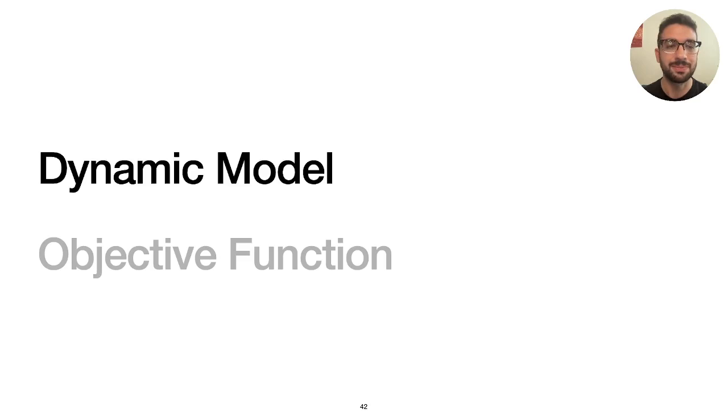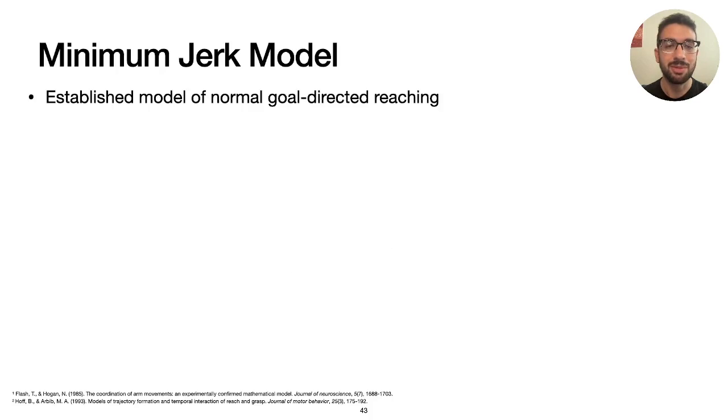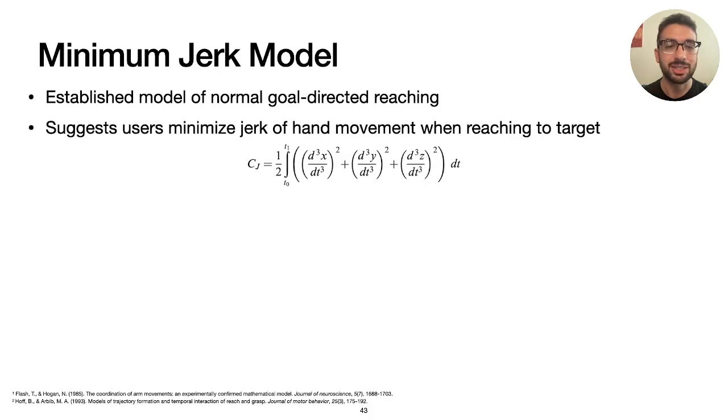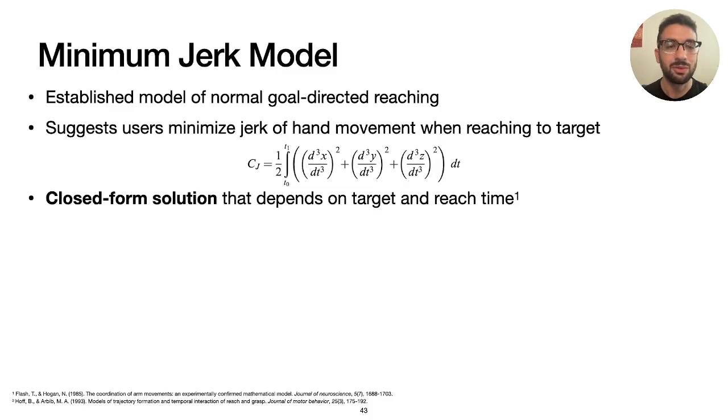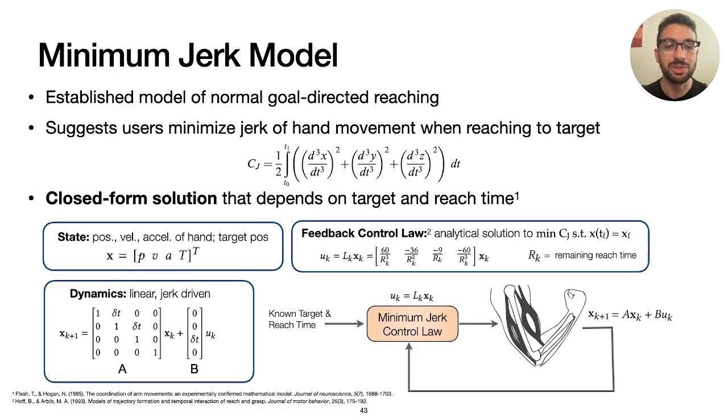I'll now briefly go over the two key components of this MPC approach, the redirection model and objective function. We start by considering the minimum jerk model, a well-known model of normal reach. This model suggests that users minimize the jerk of their hand's movement when reaching to a target, which results in a closed-form solution that depends on the total reach time. Previous researchers have shown how this solution can be formulated as an optimal feedback control law shown here.